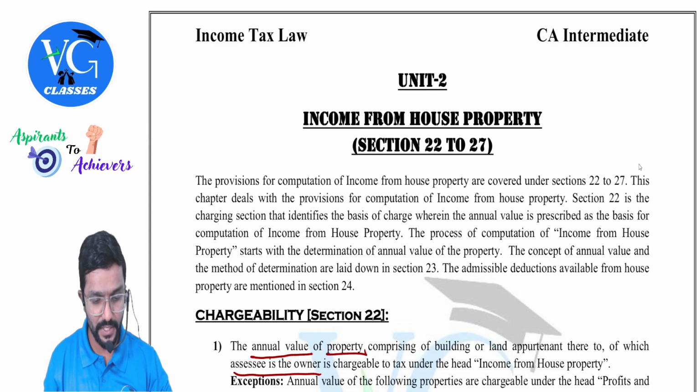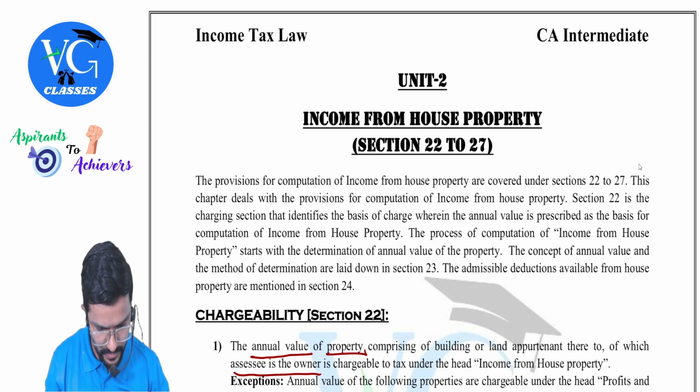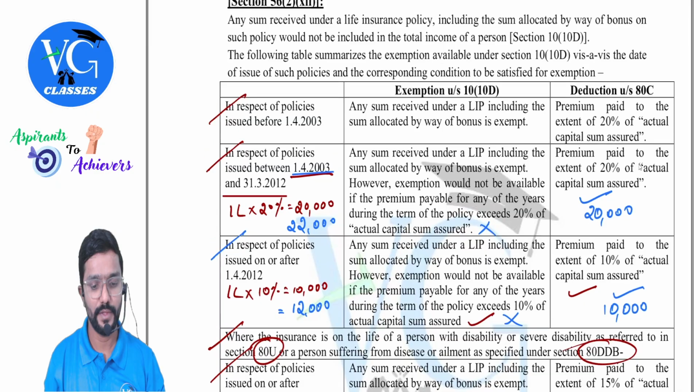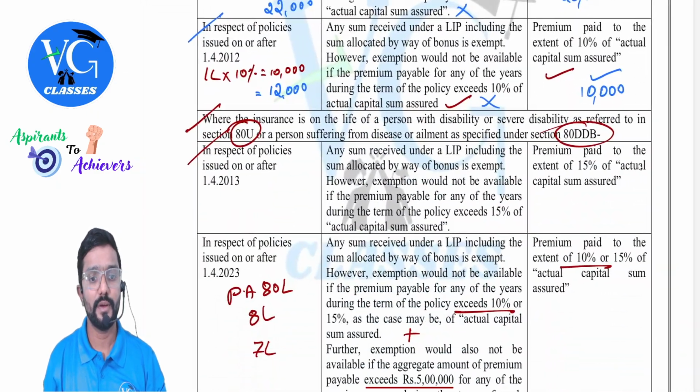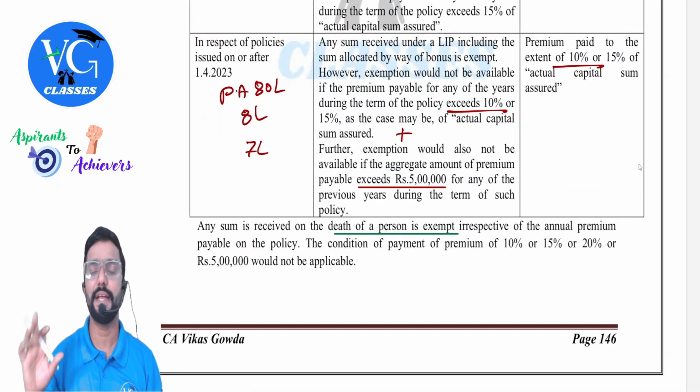This is covered under section... I covered it under IFOS, income from other sources. Yes, this one. Because if the policy matures, where is it taxable? Under the head other sources.